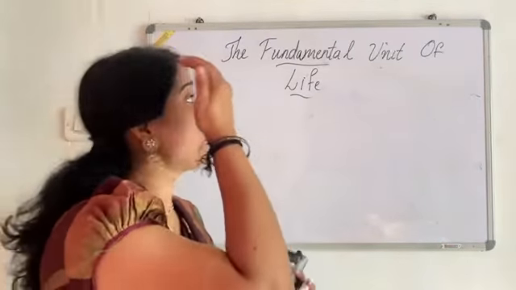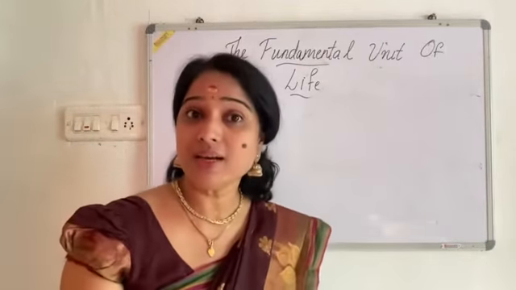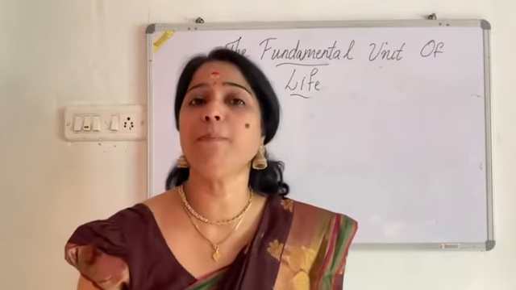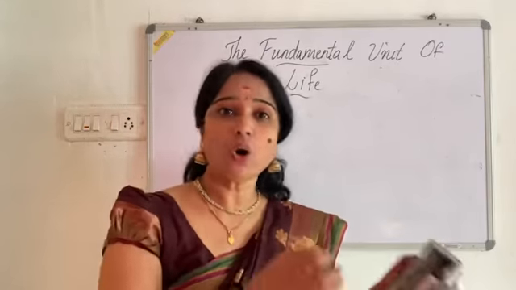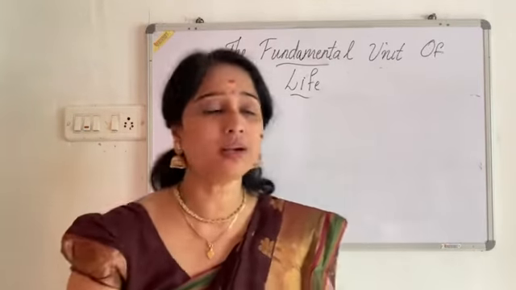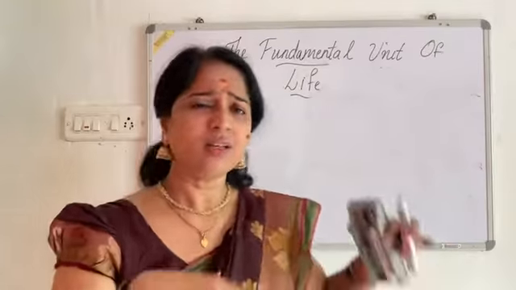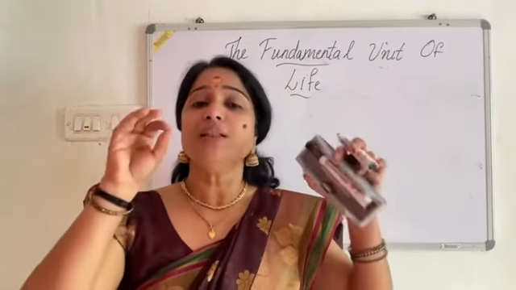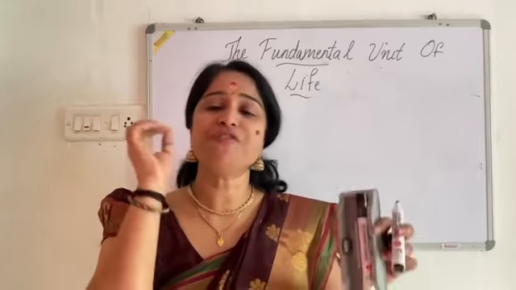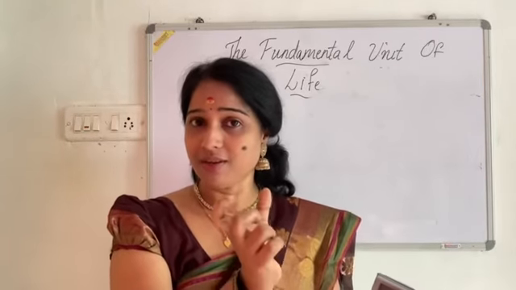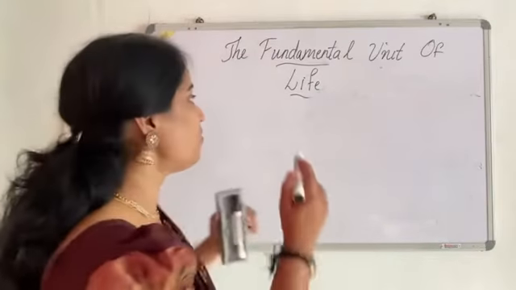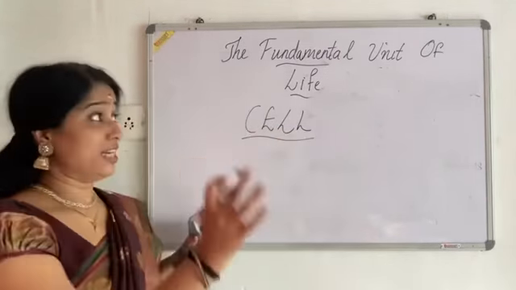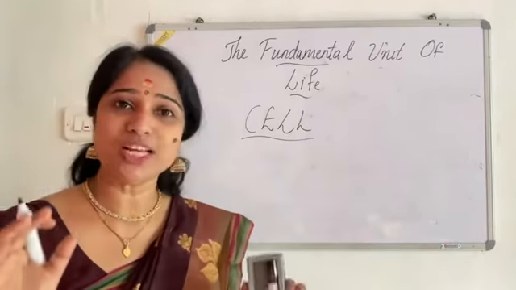So the basic unit, what's meant by this unit? It's a complete thing. It is independent. It is not dependent on anything. Whether it is big or small, it's a complete one that we can call a unit. Then definitely life is a quite common term, right? So the main or the basic or the fundamental unit of life is what? It is the cell. It is the fundamental or the basic unit of life.